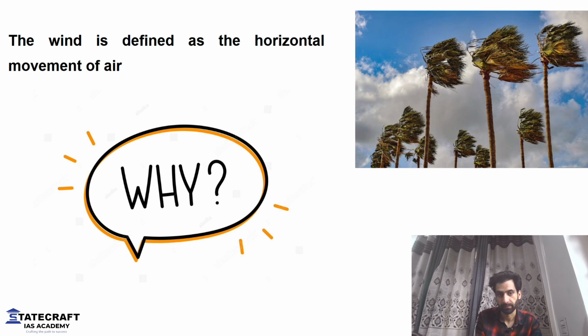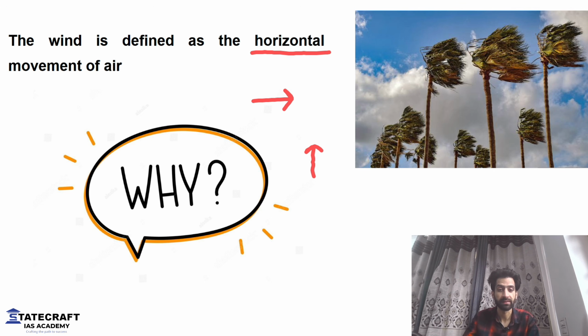What is wind? Wind is the movement of air. True, but this is only partially correct. This is something we should know: wind is the horizontal movement of air. First of all, remember this word, horizontal. It is very important. Why? Because air can move vertically as well as horizontally, but when we talk of wind, it is only the horizontal movement of air.